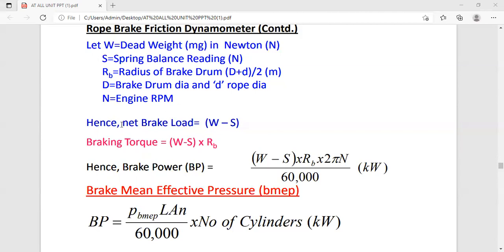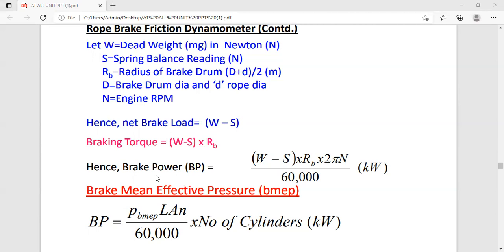And N we are going to take as the engine RPM. Hence the net brake load we are going to calculate as W minus S, and the braking torque as (W minus S) into RB. Just keep in mind that W minus S is the net brake load, and while converting it into the braking torque, we just multiply with RB, the radius of the brake drum.